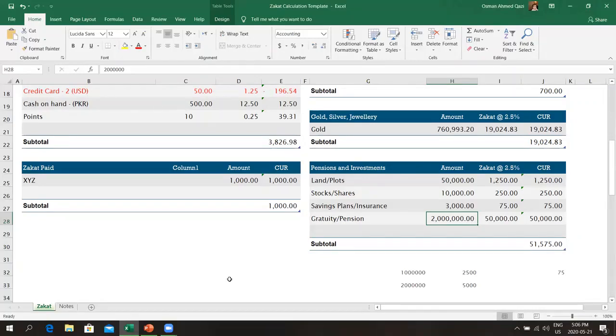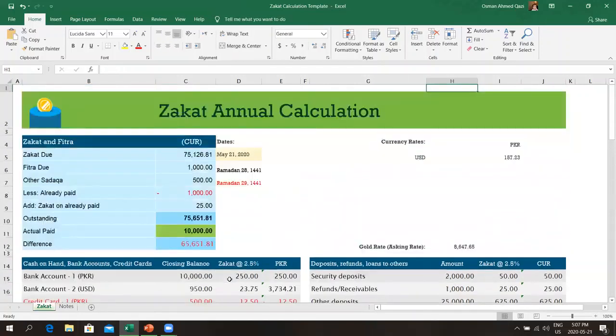The other thing you need to keep in mind is that, for instance, God forbid someone passes away before they get this money. This money now goes to their beneficiaries, usually, mostly. Pension plans have a designated person, like a spouse or children, depending on who this money goes to. If that happens, then they will have to take out the zakat. So they need to keep in mind that this zakat was owed, and they have to pay that or remove that. Okay, so I'll stop here, and let me know if this is helpful.